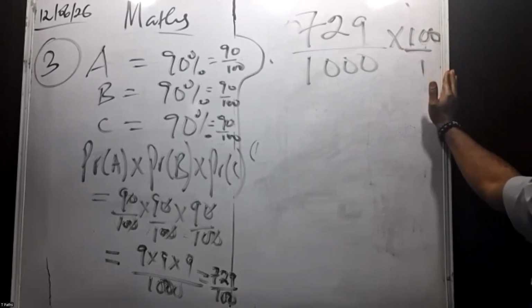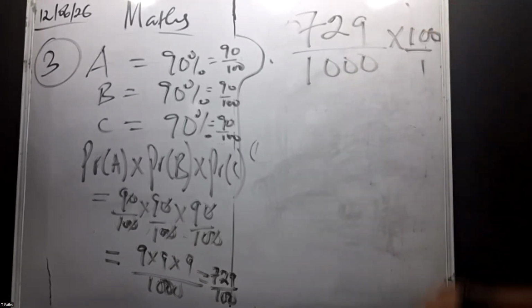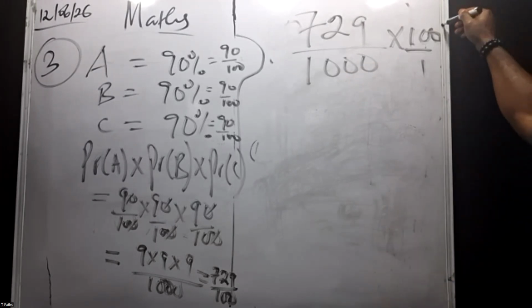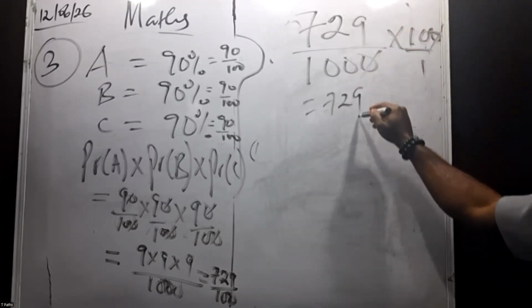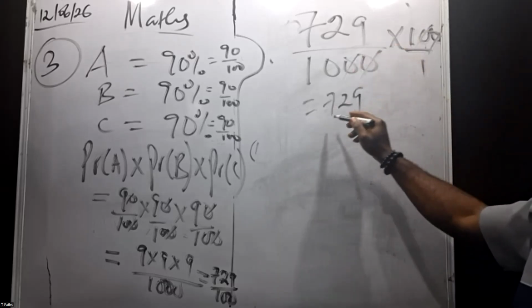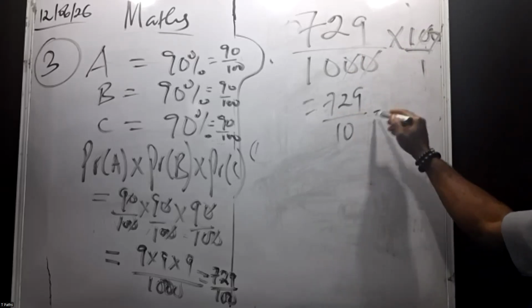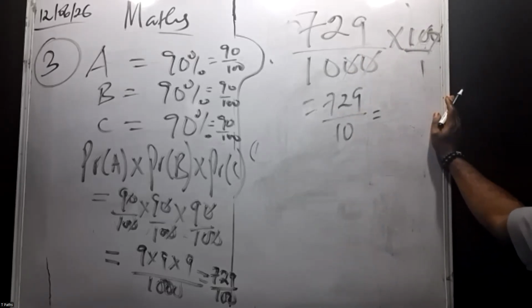100 over 1. 729 over 1,000 times 100. So let's go now. 0 can cancel 0 here, so we have 729. 0 can cancel another 0 here. We have 729 over 10, which is 72.9.